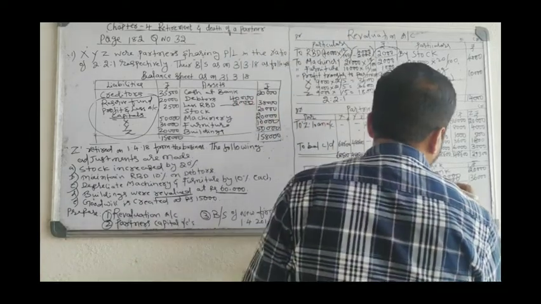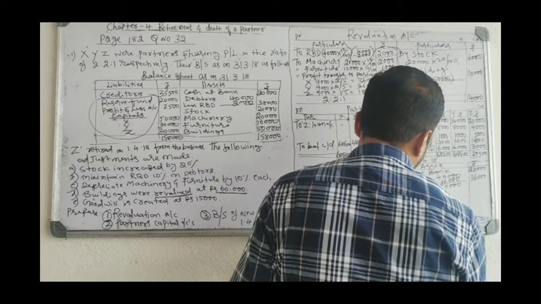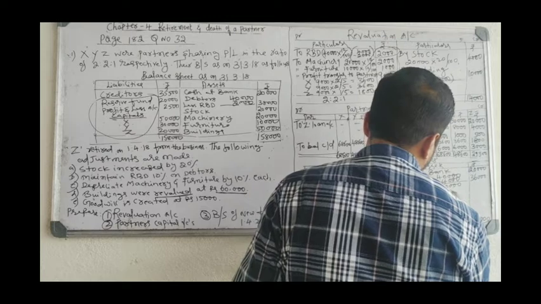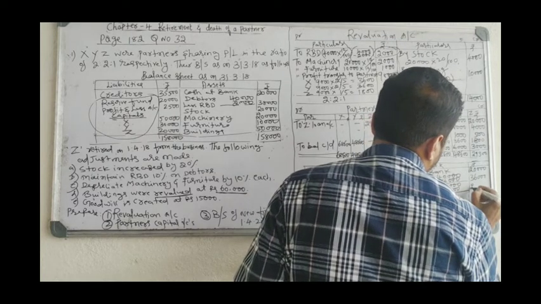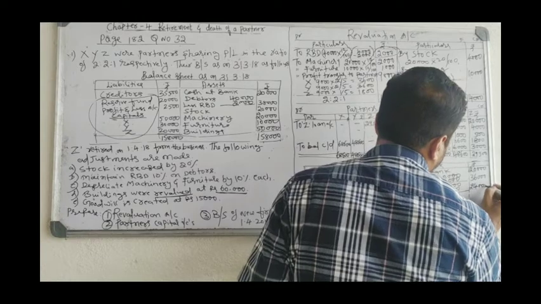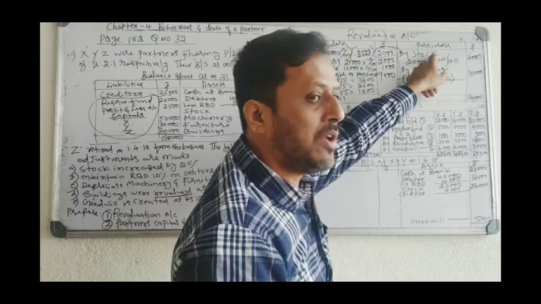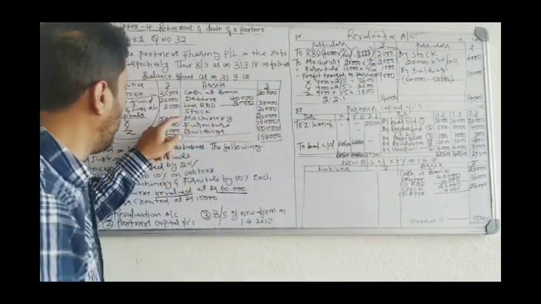Stock 20,000, add appreciation 4,000, 24,000. What you have to do? If there is a loss in the revaluation account, deduct it. If there is an income in the revaluation account, add it. Stock 4,000 income, add it. Next, machinery.